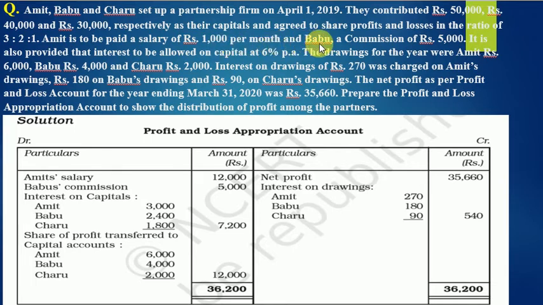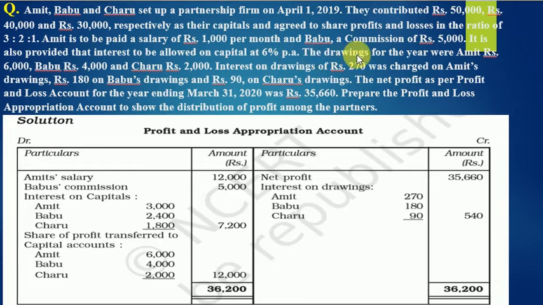And Babu a commission of rupees 5,000. So you need not calculate commission. They have already given you commission of rupees 5,000. It can directly be put into entries and in the account. It is also provided that interest is to be allowed on capitals at 6% per annum.